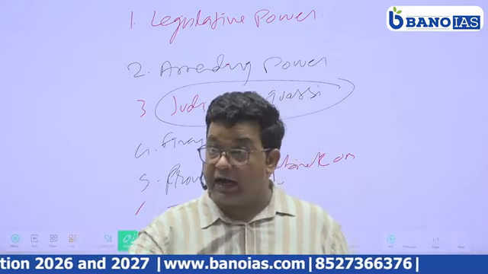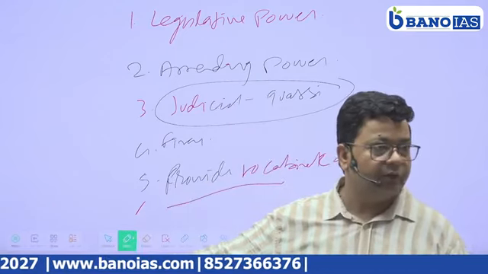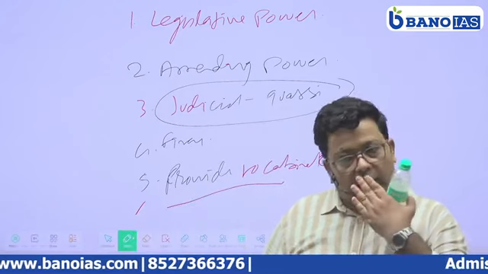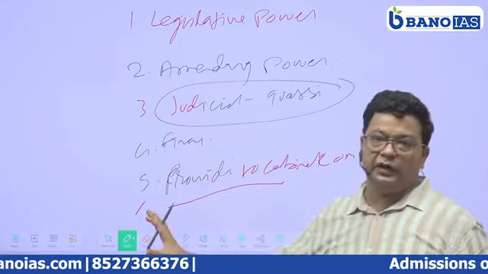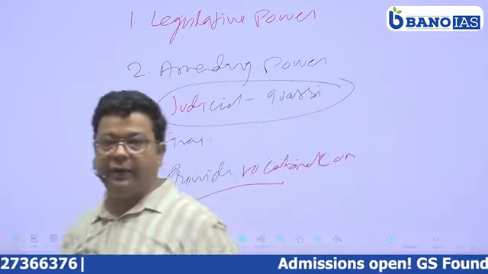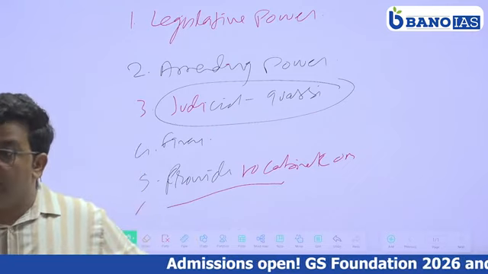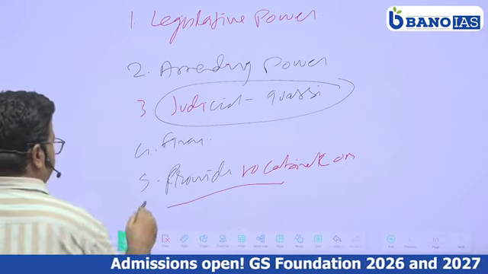Many of the current foreign affairs ministers are from the Rajya Sabha. So this is the area how our parliament is functioning, legislature is functioning. Amendment of the constitution is also one of the functions.